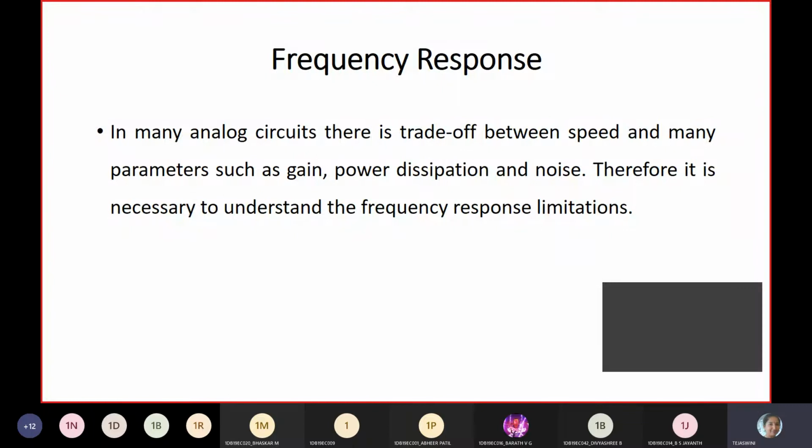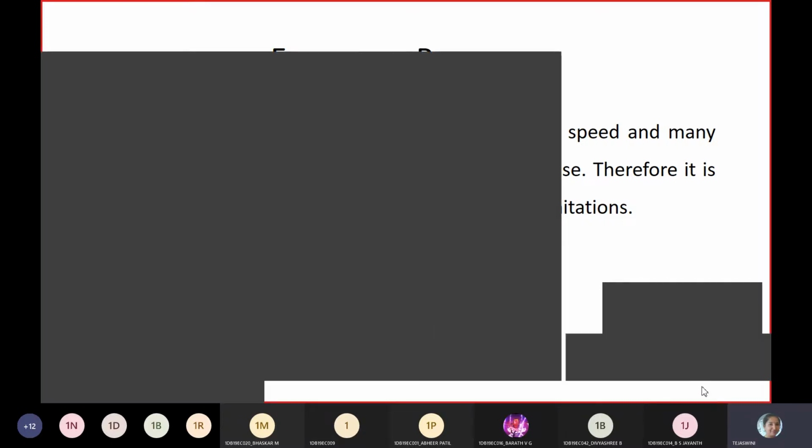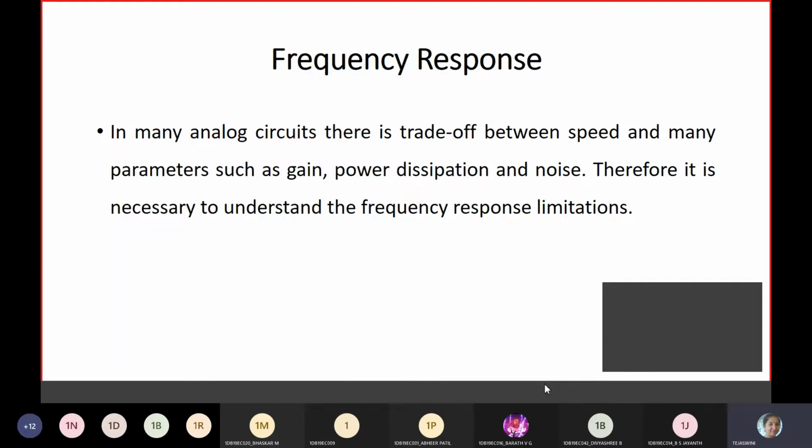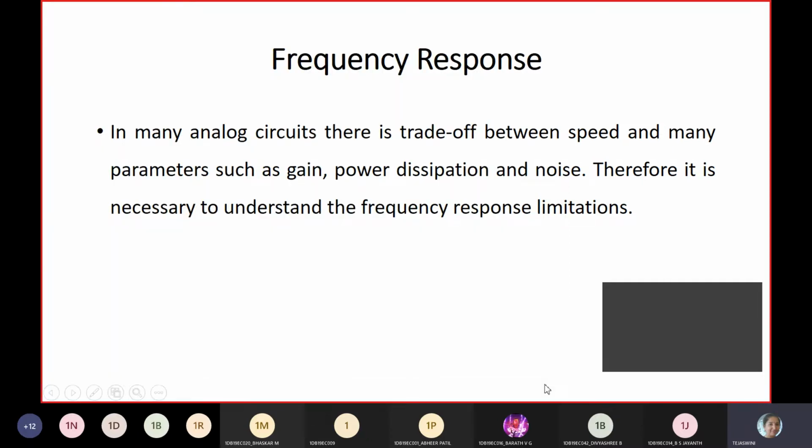Capacitances. So we have discussed two types of capacitance: junction capacitances, gate capacitance, and source-body and drain-body depletion layer capacitance. And we have derived a formula for five capacitances totally: CGS, CGD, CGB, CSB, CDB.